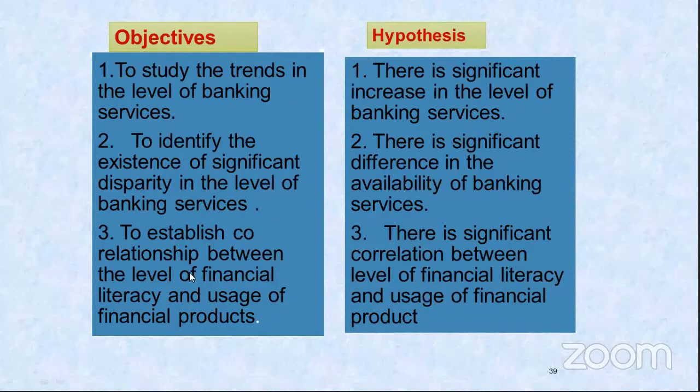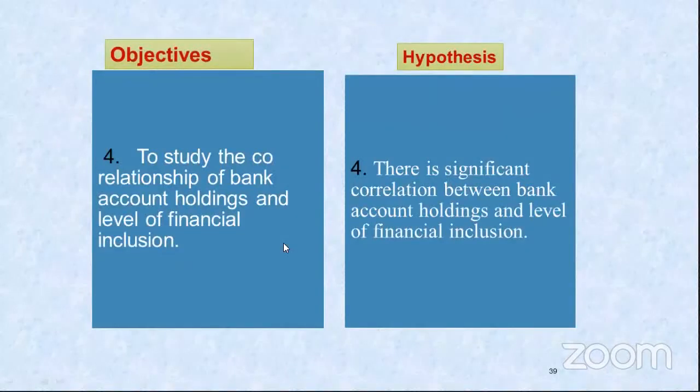So an achievable objective should have these kinds of characteristics. It should enable us to gather information, enable us to apply statistical tools and techniques, and come out with some valid and practical conclusion and solution. So this is all about objectives.